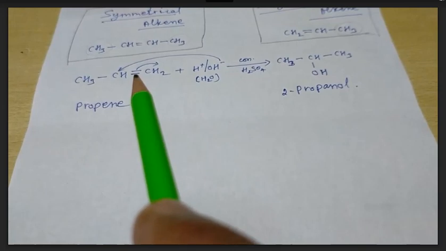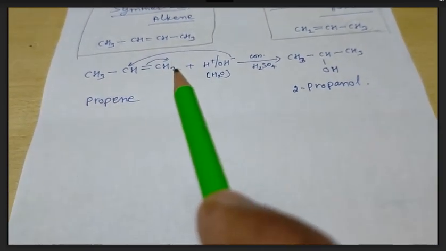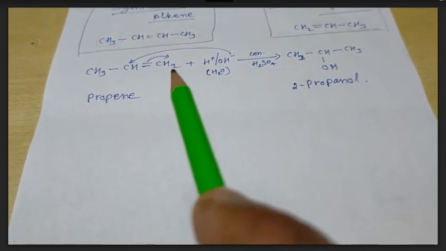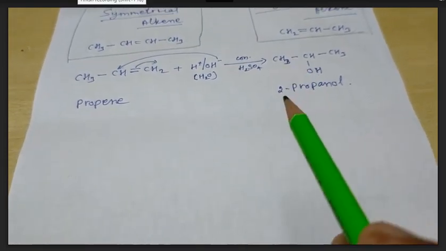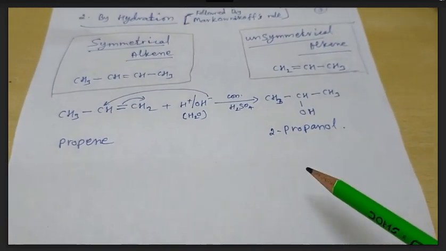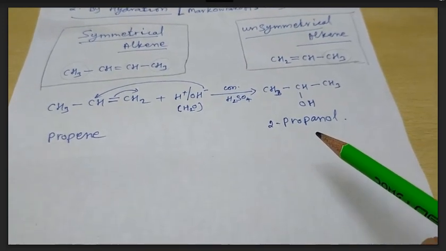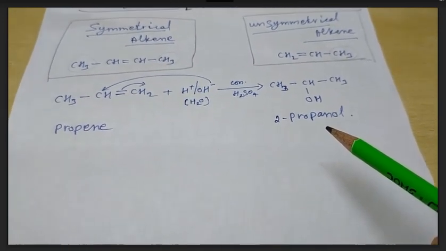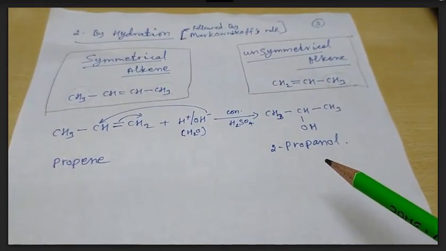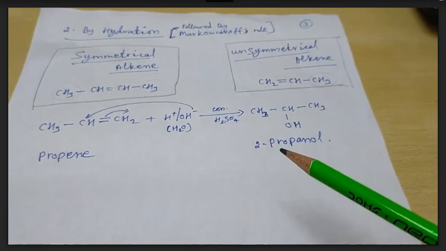And one of the double bonds should switch over to this CH2 group and capture this H+ to become CH3. So it will become 2-propanol. This is another method to prepare alcohol from alkene compounds by hydration. So next we will discuss still more methods of preparation of alcohol in the next class.